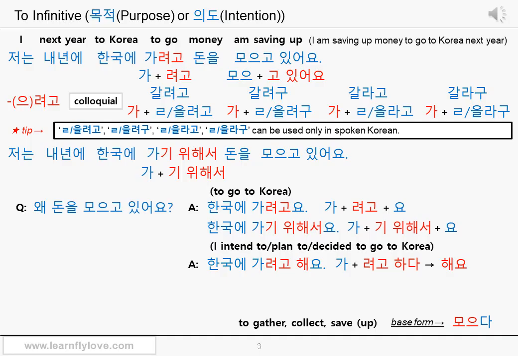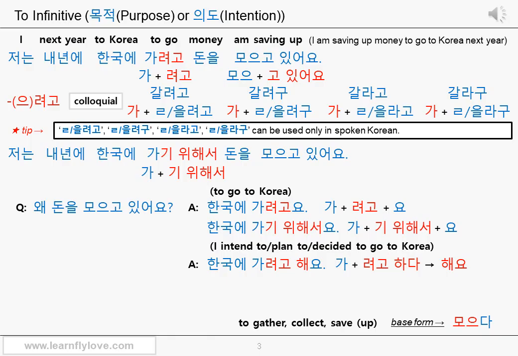The 으려고, 려고 part indicates your proposal or intention. The exact meaning of this 하다 part is not very clear, but you can think it's used to mean you've made up your mind, you have that intention, you're about to do that, or you're close to doing something very soon. Therefore, 으려고, 려고 하다 together can mean intend to, plan to, decide to, attempt to.